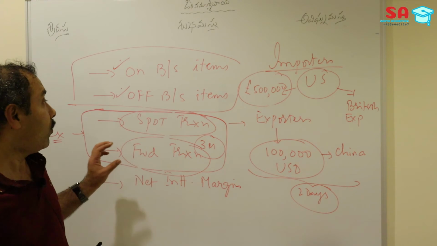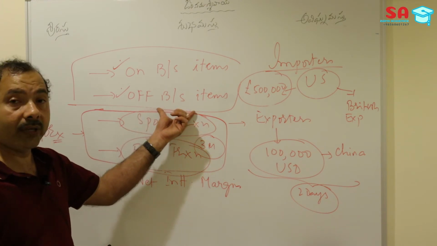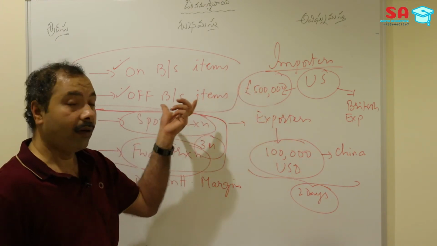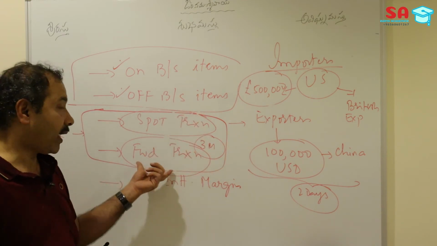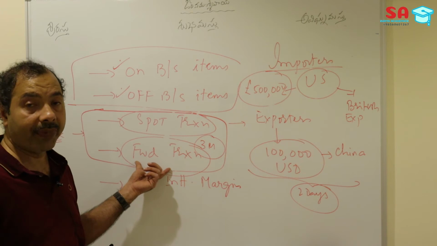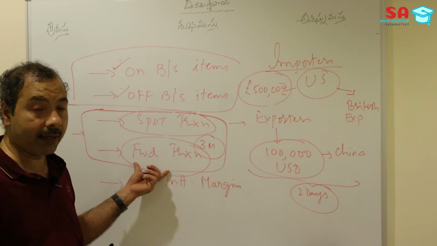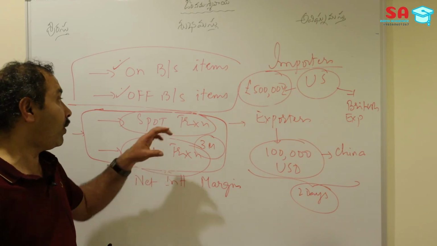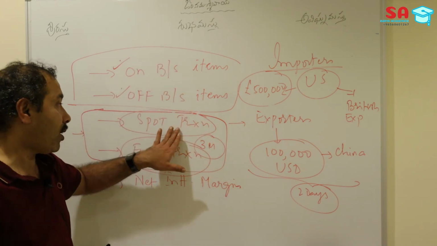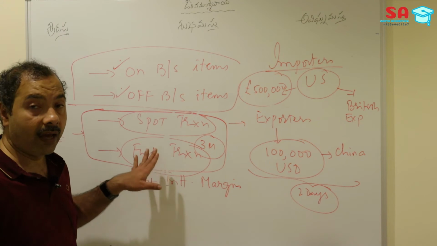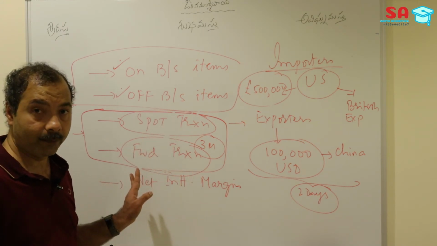So basically, we have discussed the balance sheet items that may create credit risk. Bank guarantees are an example of creating credit risk to the bank. Forward transactions in the foreign currency markets are an example of creation of market risk to the bank. So basically, we have discussed these 4 topics: on balance sheet items, off balance sheet items, spot transactions and forward transactions affecting the banking risks.